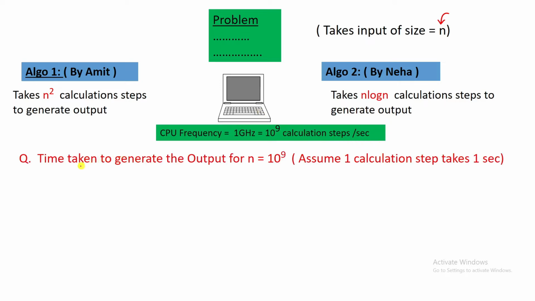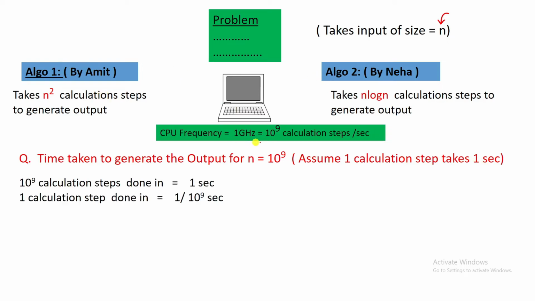So the question is, what will be the time taken to generate the output by algo 1 and algo 2 if the value of n is 10 to the power 9? We have to give the answer in seconds, or let's say in hours, that is how much time it will take to generate the output for algo 1 and for algo 2.